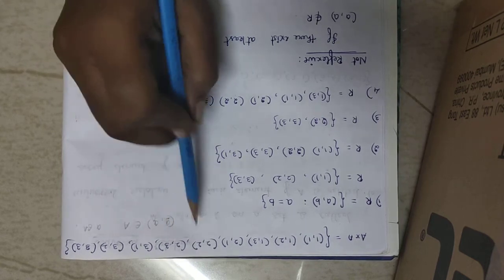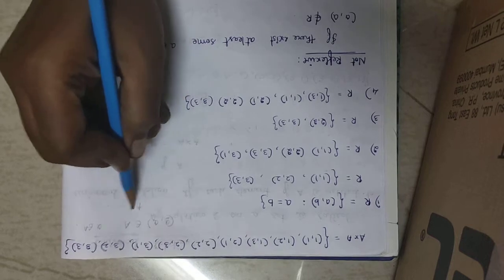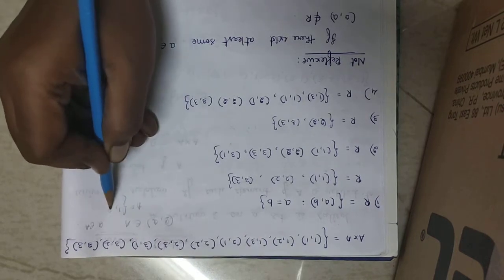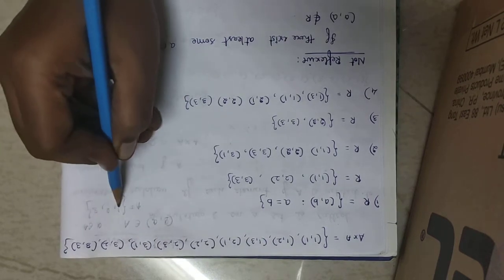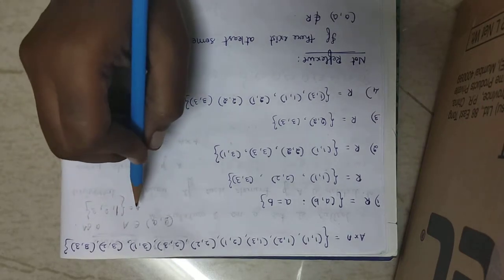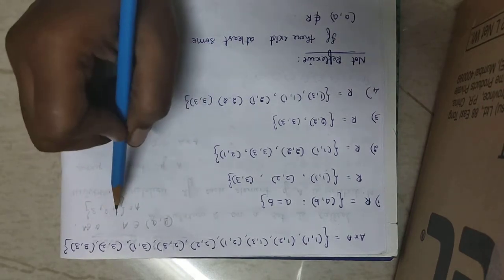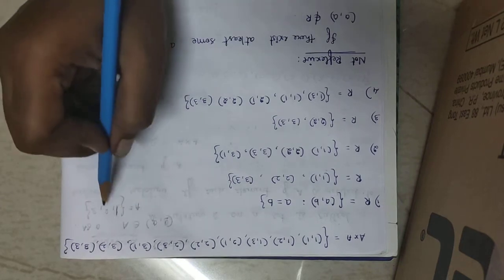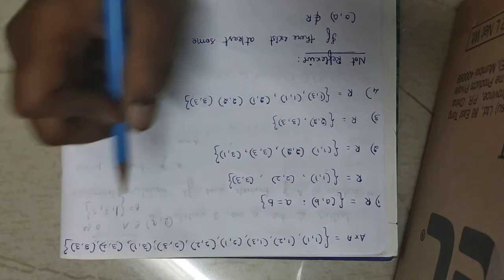This a belongs to the given set, the set which I have taken is 1, 2 and 3. So if I take 1, then (1, 1) will be the first ordered pair. Then (2, 2), (3, 3) likewise.